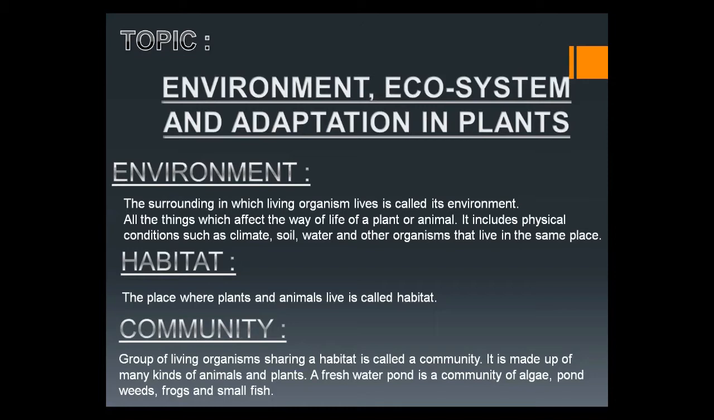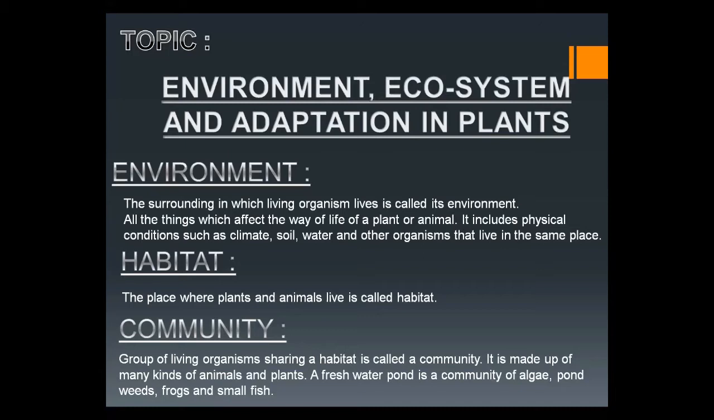So moving forward, before learning about the environment and its importance, we should know some terms. And these terms are the habitat, the community, the population, the ecosystem. So let me share.